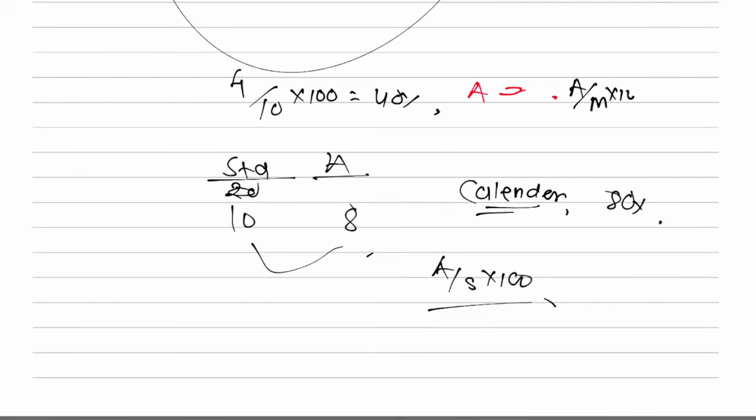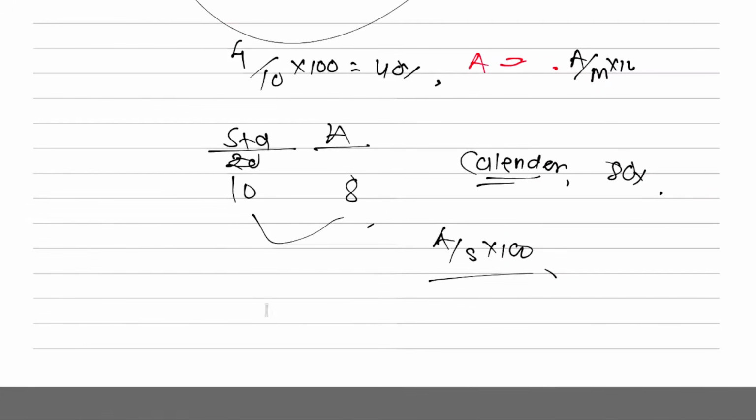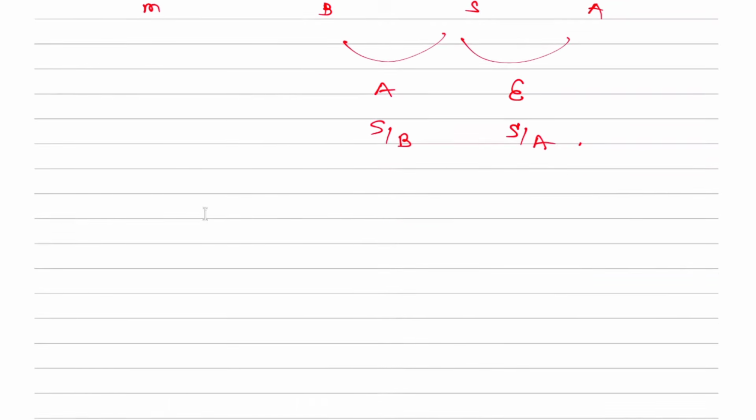So these are the ratios. How many ratios are there? First, I can just see maximum, budget, standard, actual. One is your activity ratio, one is your efficiency ratio. It is standard upon budget into 100, and standard upon actual into 100. Then there is maximum, budget, actual.